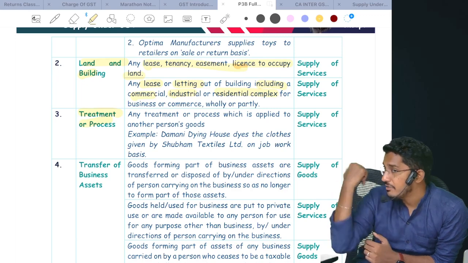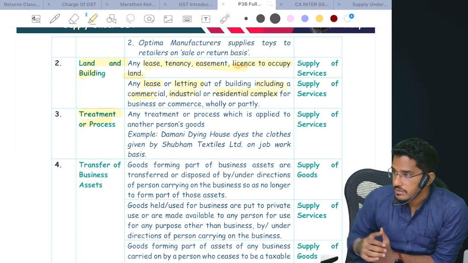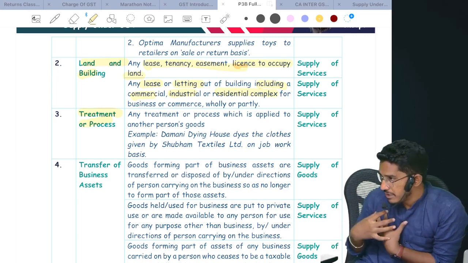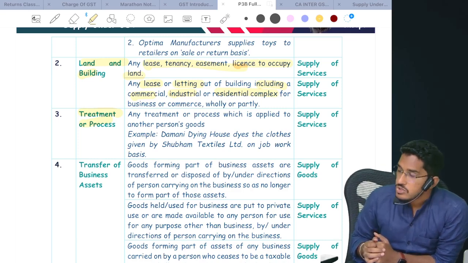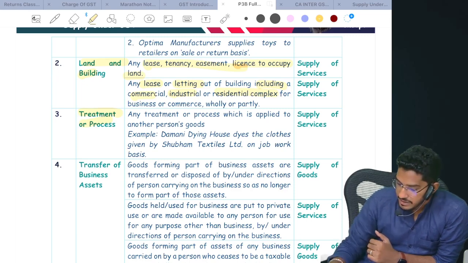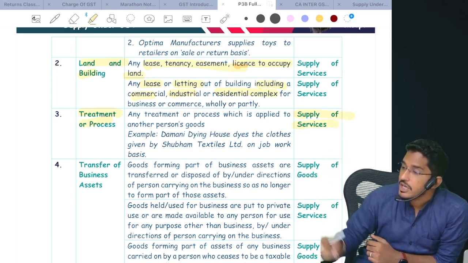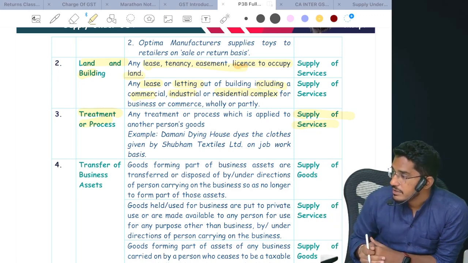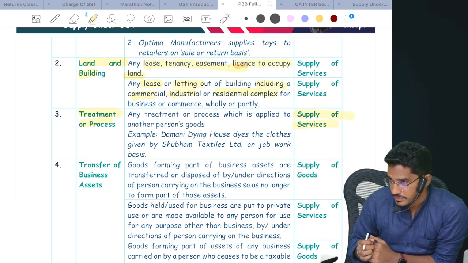So whatever activity you are doing, treating or processing, you are performing on another person's goods, my goods. Basically, job work you have done. So is that supply of goods or supply of services? They have clarified that it will always be considered as supply of services. Basically job work: on someone else's goods you are doing some work, you are treating something, then that will fall under supply of services.